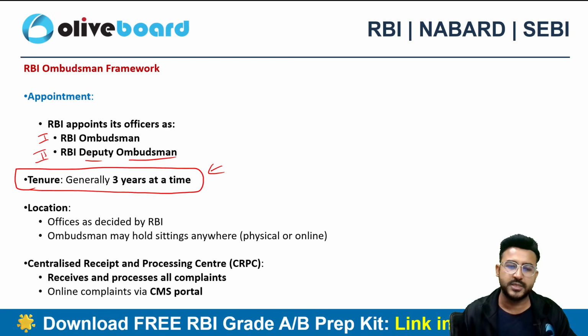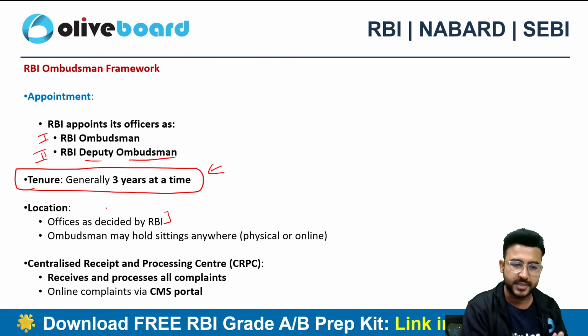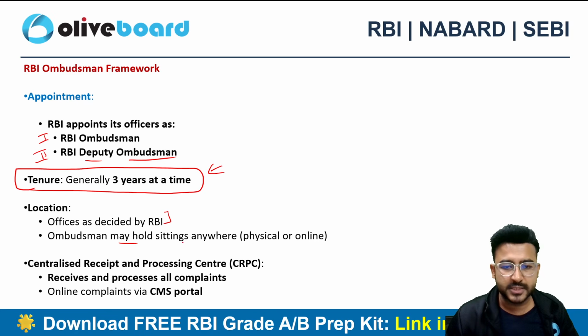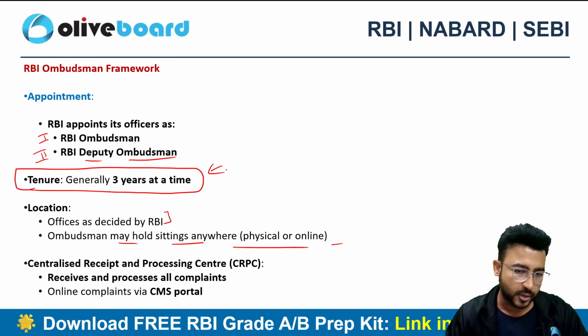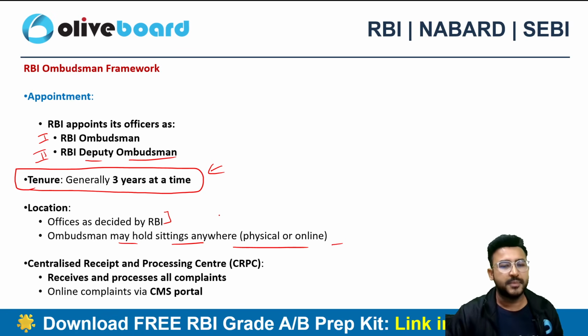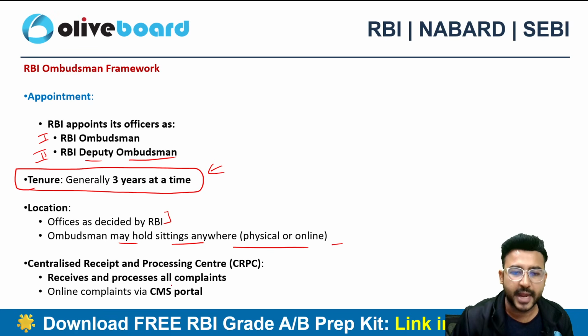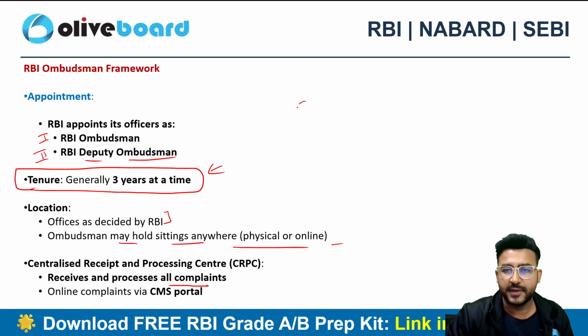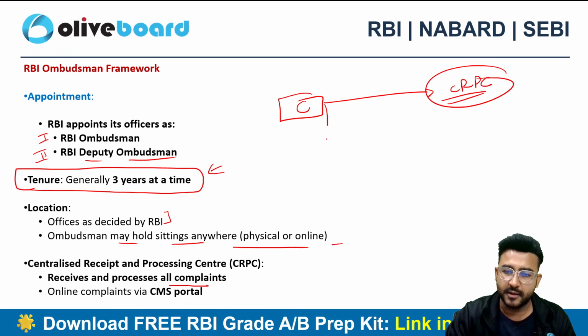If we talk about the location, the offices are decided by the RBI. The RBI will decide the offices where the Ombudsman will be there, and may hold sittings anywhere else as well, with physical or online presence. So location is no bar at all now. And there is a concept of CPRC, the Centralized Receipt and Processing Centre. This centre receives and processes all kinds of complaints. So suppose a customer has a complaint with the regulated entity, the customer can approach the CPRC. The customer can file an online complaint as well.